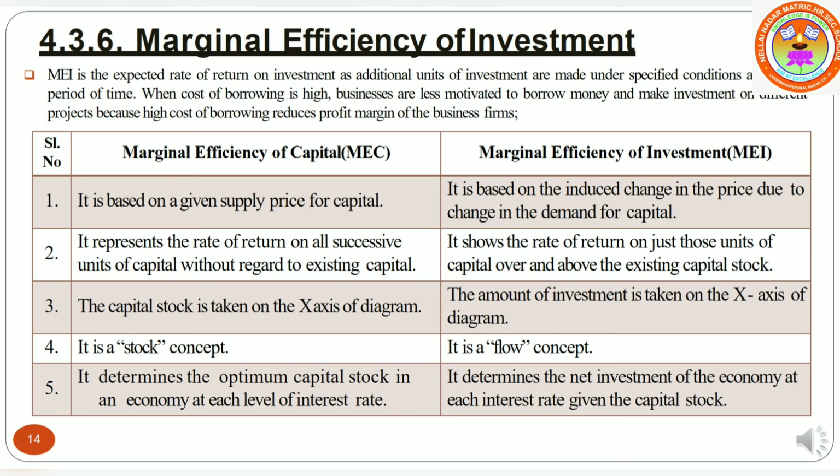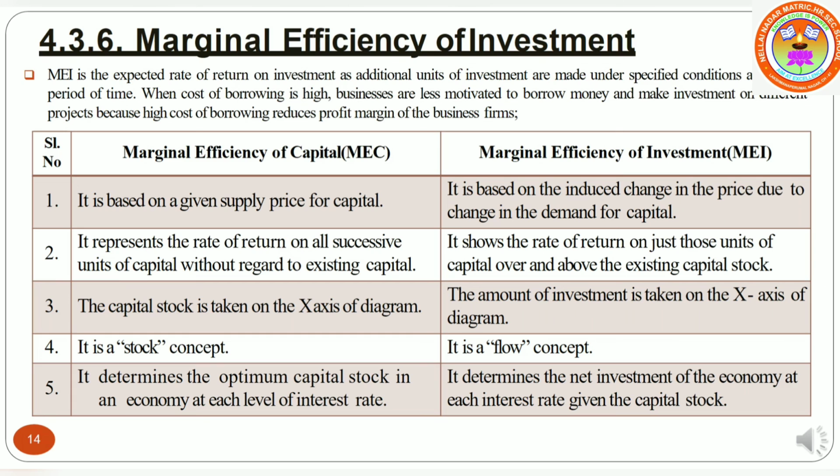MEC represents the rate of return, that is profit, on all successive units of capital without regard to existing capital. MEI shows the rate of return, not just those units of capital over and above the existing capital stock.